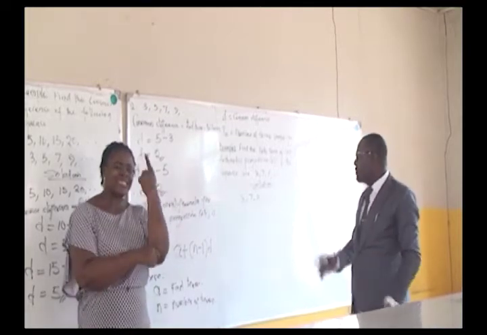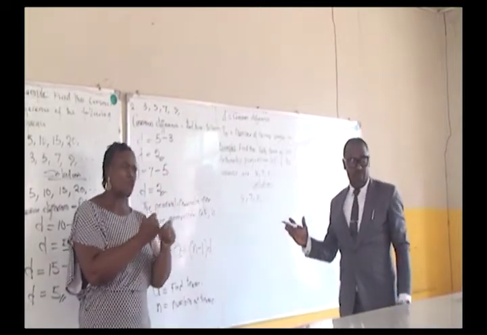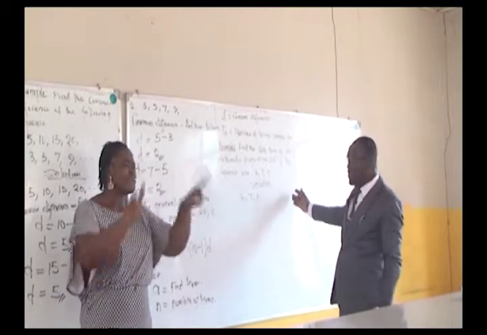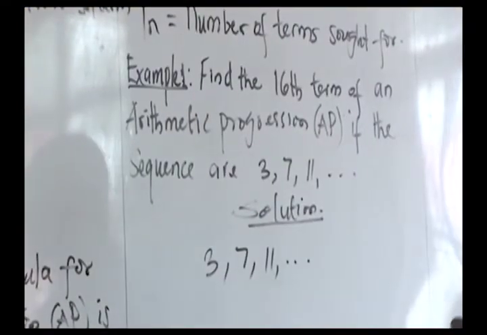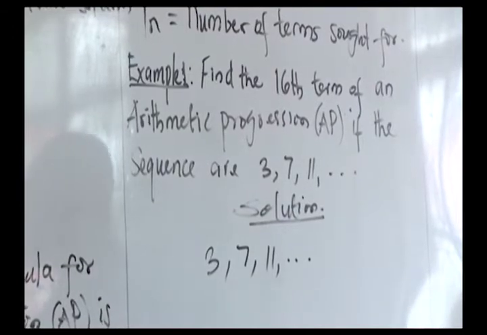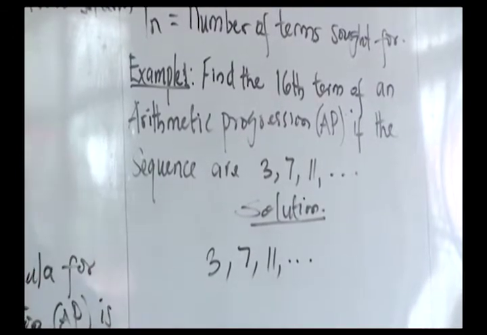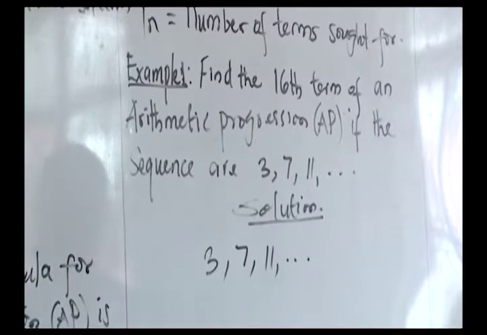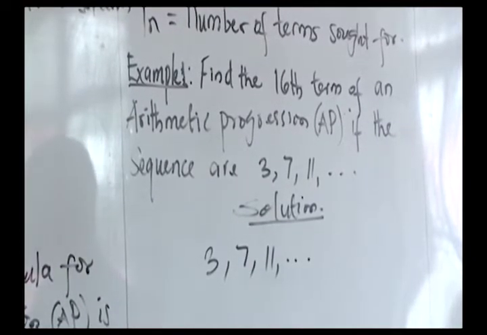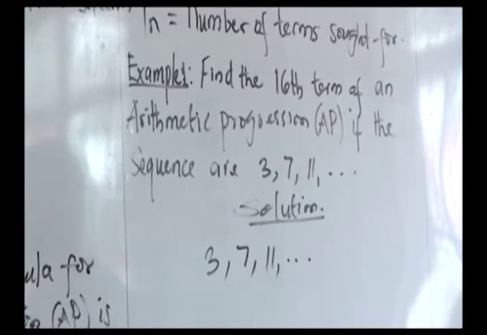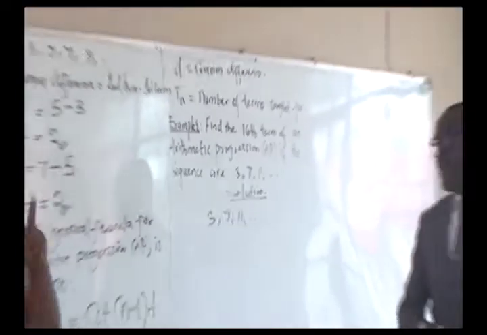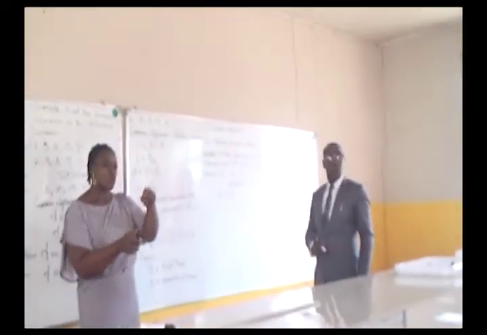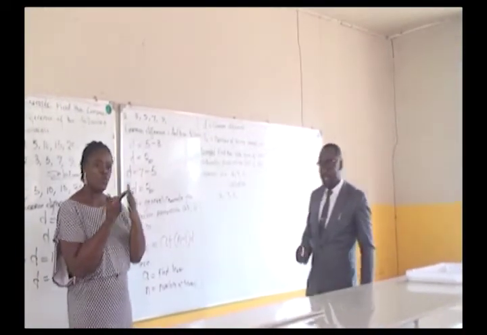What they are telling us is, what will be the value of the 16th position of the sequence? With the help of the formula that we have established, we can get as many terms as we want. Now, quickly, the next thing to do as a student is to recall your formula, which is very important. When you recall the formula, you begin to solve. Let's write the formula again.